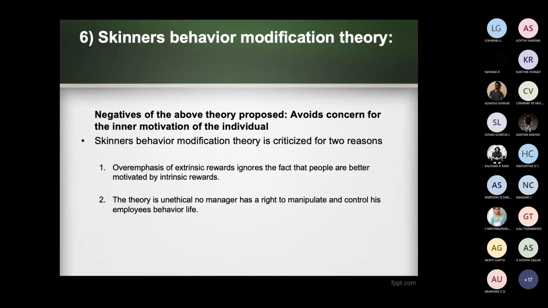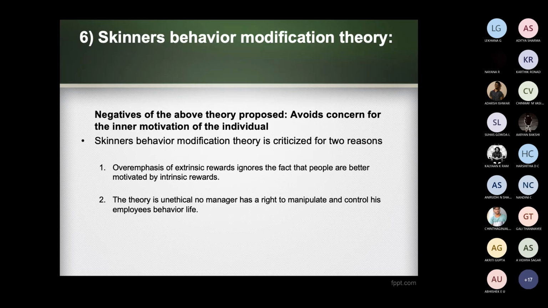Negatives of the above theory: it avoids concern for the inner motivation of individuals. Skinner's behavior modification theory is criticized for two reasons. First, it overemphasizes extrinsic rewards and ignores the fact that people are better motivated by intrinsic rewards. Second, the theory is unethical. No manager has the right to manipulate and control his employees' behavior.